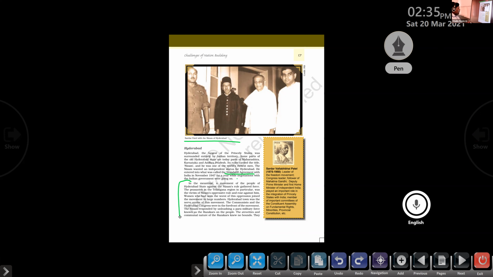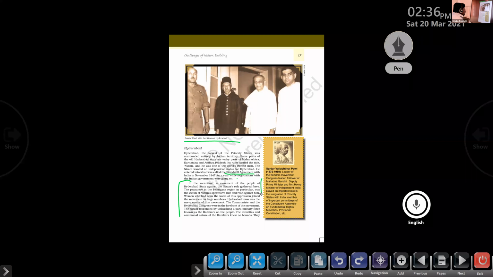The peasantry in the Telangana region in particular were the victims of Nizam's oppressive rule and rose against him. So today's Telangana, at that time, was under the control of the Nizam's Hyderabad. Clear or not?